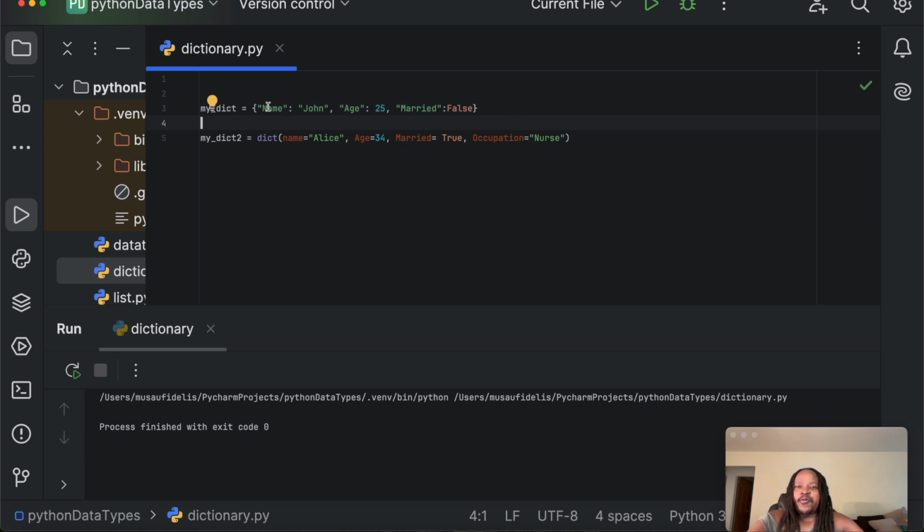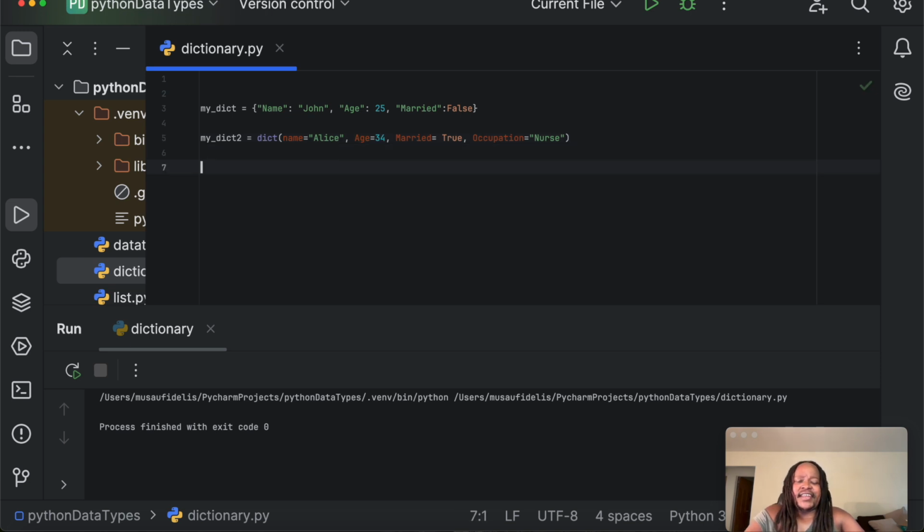So there we are. We have two dictionaries. We have created the first dictionary using the curly braces, and we have created the second dictionary using the dict function. You can see it's different the way we create them. The first one, we have to use the colon to separate the key and value. The second one, using the dict function, we have the name, and we use the assignment operator to denote the key value pairs.